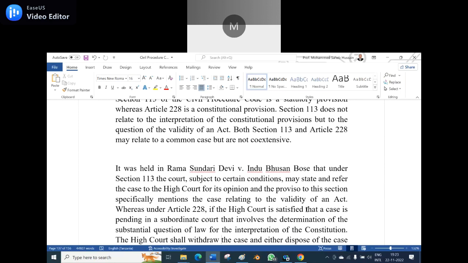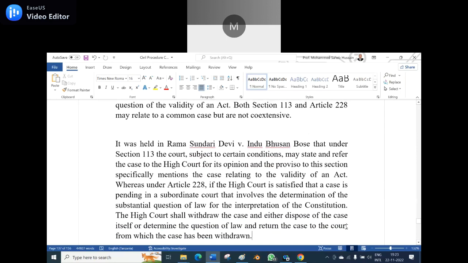That was the difference in Article 228 and Section 113. So let us see further. The High Court shall withdraw the case and either dispose of the case itself or determine the question of law and return the case to the court from which the case has been withdrawn. So, in both ways it can be done. Determine the question of law or return the case to the court from which the case has been withdrawn.